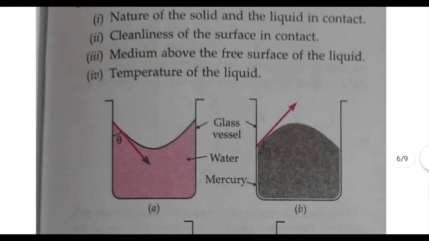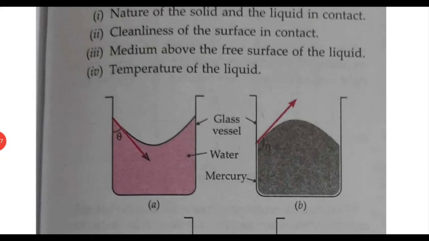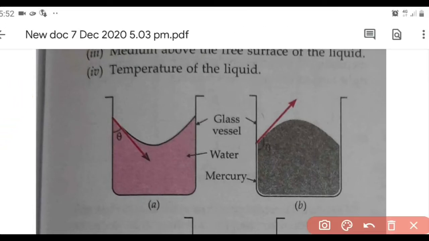So here we have a diagram. Here this is the liquid meniscus. Tangent to the liquid surface means this is the tangent to the liquid surface. So angle of contact is the angle between the tangent to the liquid surface at the point of contact. So here lies the point of contact. At the point of contact, we have to draw the tangent, and the angle between that tangent and the solid inside the liquid, this is the solid inside the liquid, we define as the angle of contact.